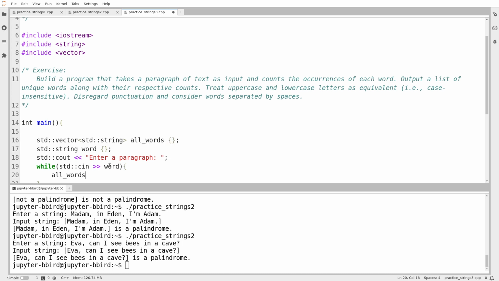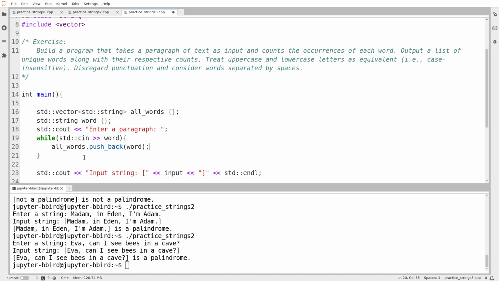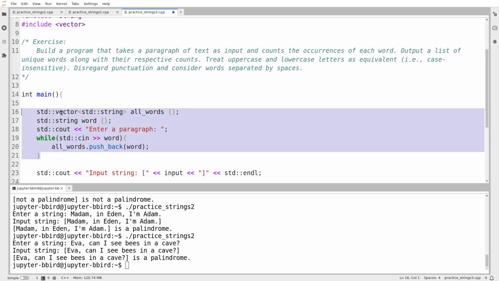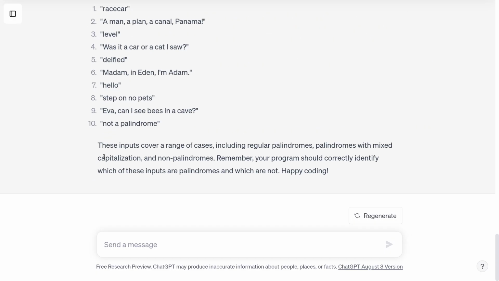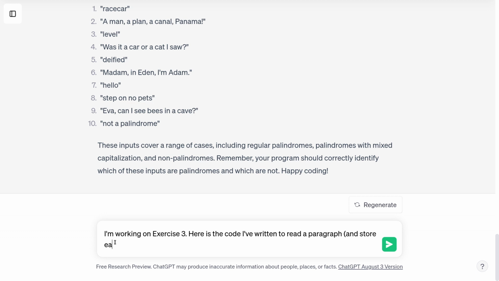Then I'll do all words dot push back word, and I'm going to ask ChatGPT if this is sufficient to read a paragraph. And if it says yes, then I'm going to do it. If it says no, then I'm going to work around that. I'm working on exercise 3. Here is the code I've written to read a paragraph and store each word in a vector.